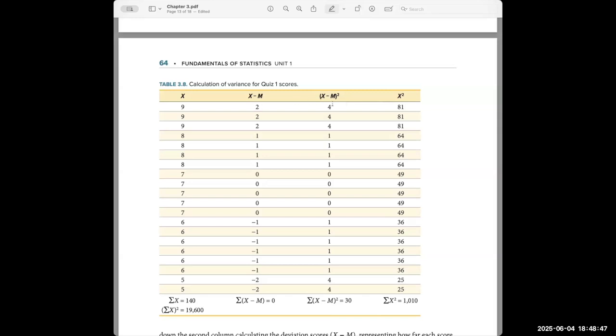So 2 times 2 is 4, 1 times 1 is 1, 0 times 0 is 0, and when you use an exponent, if the number is negative, it turns it into a positive. A negative times a negative is a positive. So -1 times -1 is 1. -2 times -2 is 4. When we add these all up, because they're squared, this is called the sum of squares. That equals 30.